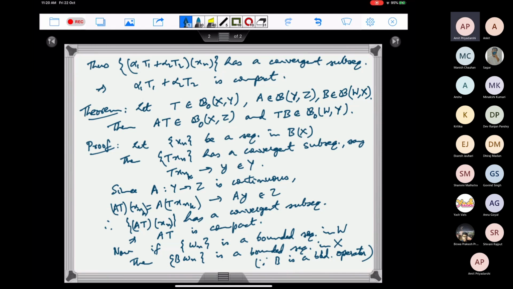Right, because norm of B w_n will be less than or equal to norm B times norm w_n. So if w_n is a bounded sequence, its image will be a bounded sequence.